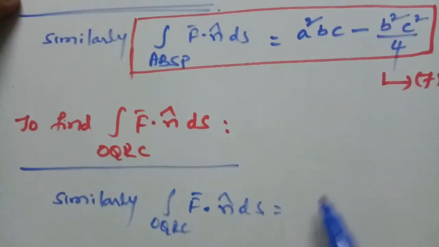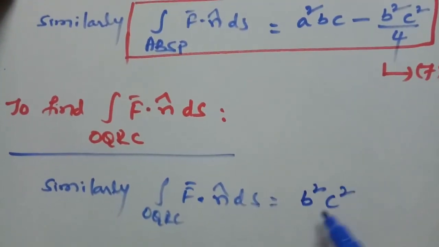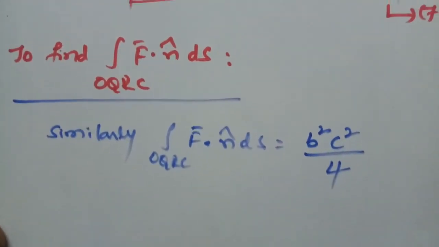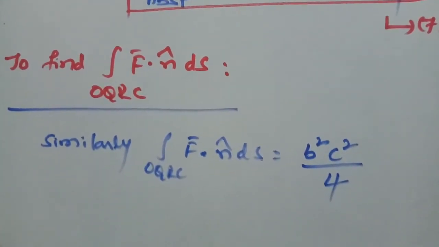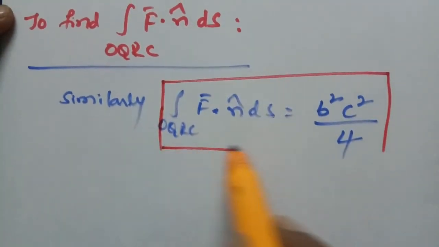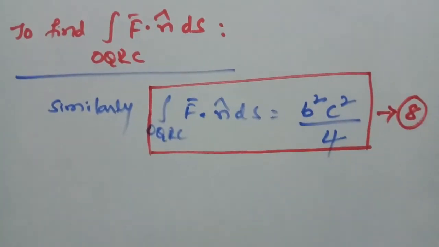Therefore here we will get, with a positive sign, b square c square by 4. Say this is equation number 8.